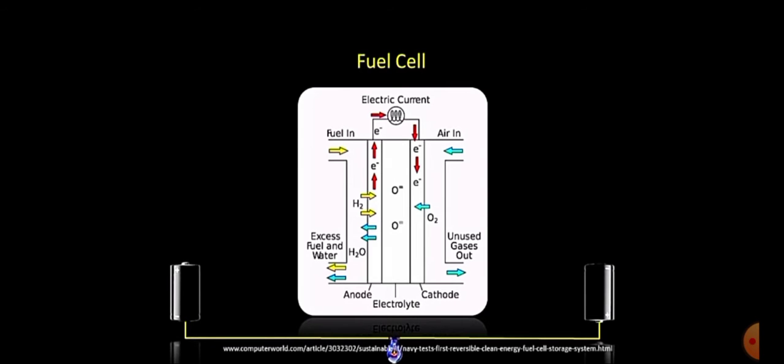As we can see in this diagram, we have a fuel in, that is, from the external source fuel is given to the fuel cell, for example hydrogen as a fuel. So hydrogen is provided at this particular electrode, and from this electrode electrons move with the electric current to the other, cathodic material, and at the cathode we provide oxygen as air. This oxygen and hydrogen when they react form water, and this water moves out.